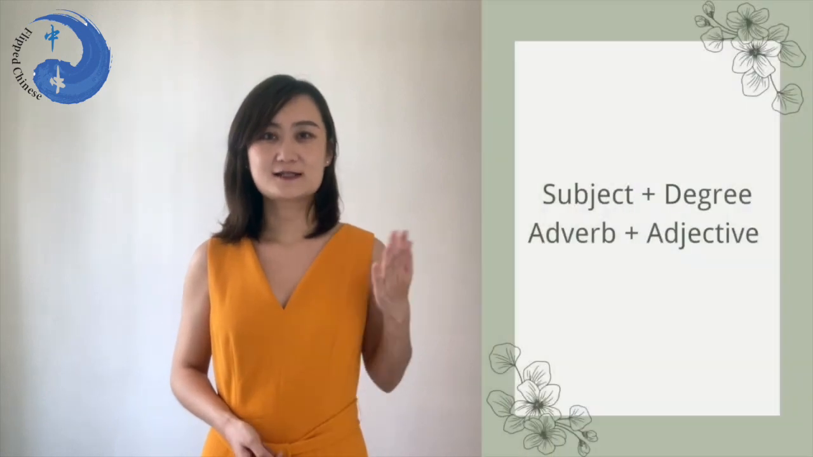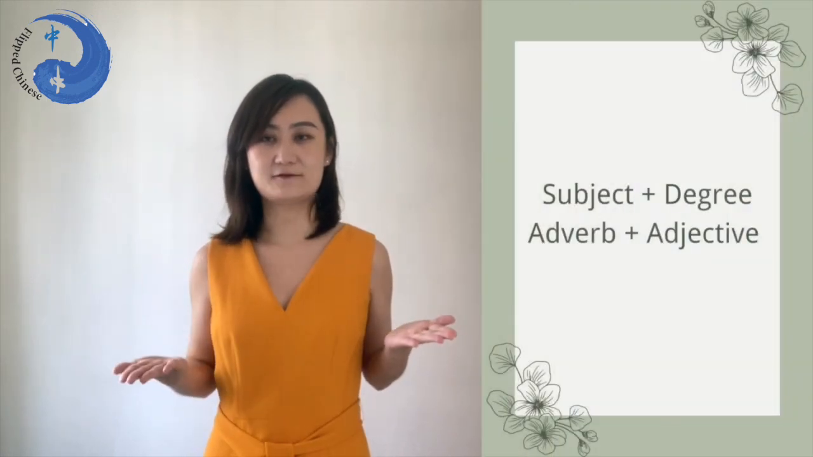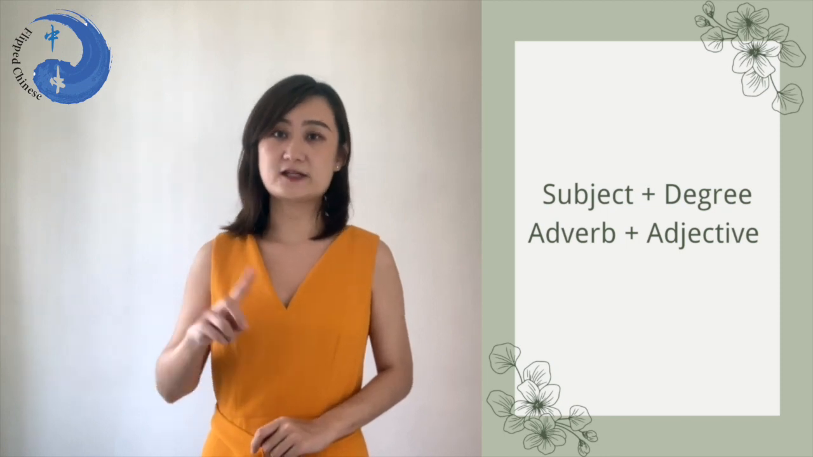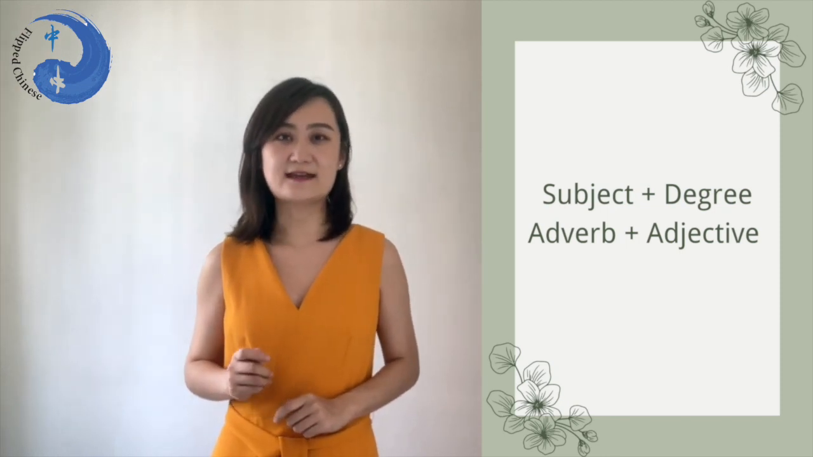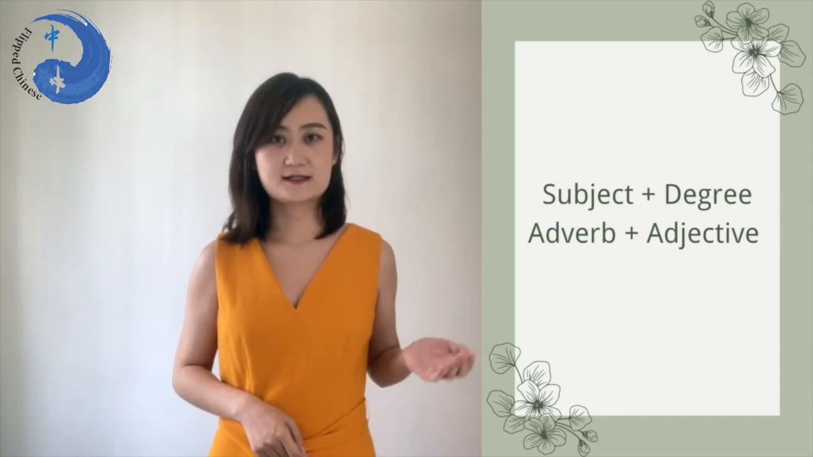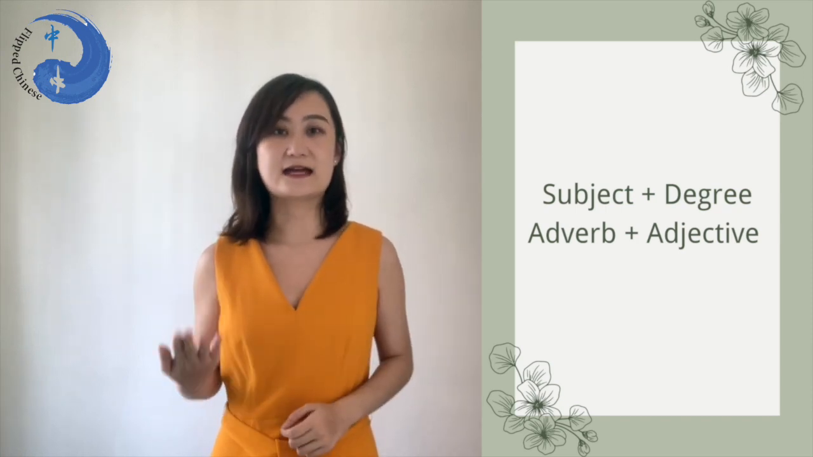But if I want to use adjectives to describe something, the structure will turn to subject and adjective. The adjective is on the position of the verb. And before the adjective, we always have a degree adverb. So the whole structure is subject, degree adverb, and adjective.